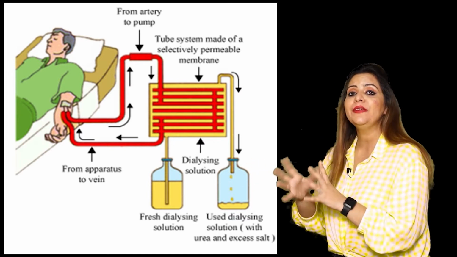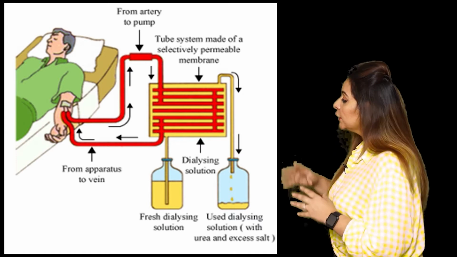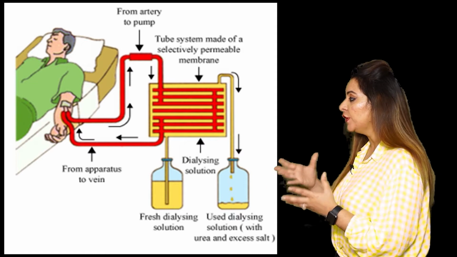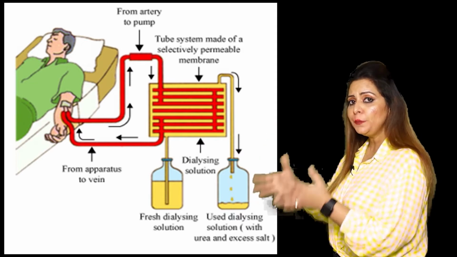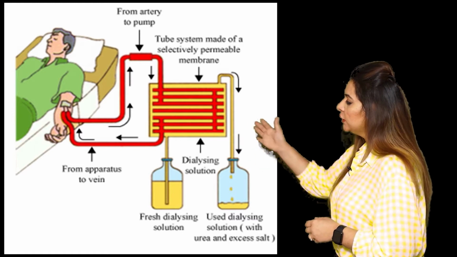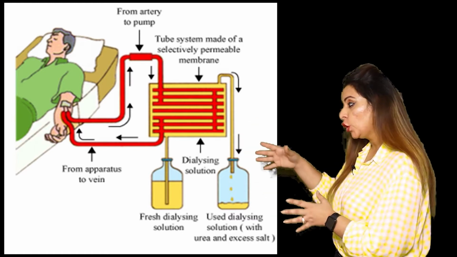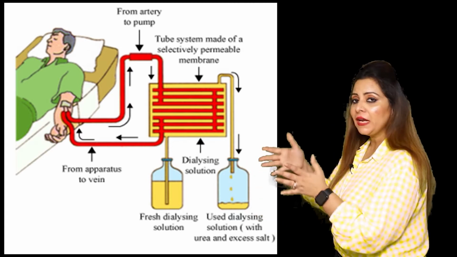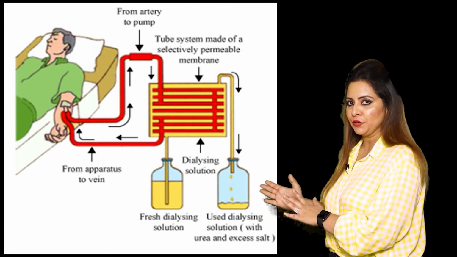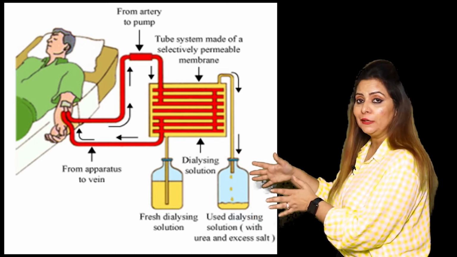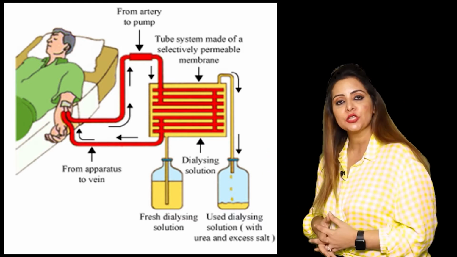Now, the diffusion will occur. The useful substances, the substances which should be there in the blood, diffuse from the dialyzing solution into the blood. And the toxic materials, being high in the blood, diffuse from their higher concentration to lower concentration, that is, from the blood in the cellulose tubes to the dialyzing solution.